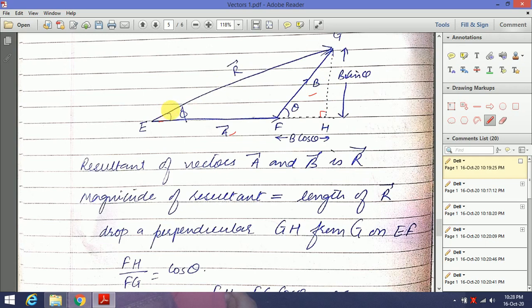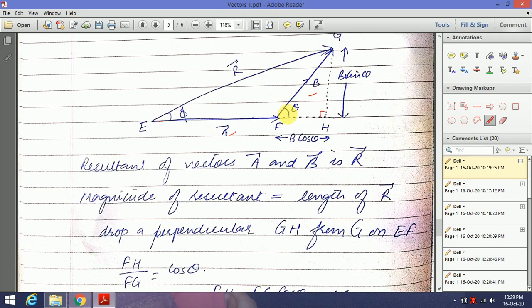Now, when we are talking about the resultant, we will ignore the directions. We are just interested in the length of this resultant vector, only the length we need to find out. The total length of this side I want to calculate. So I can take this right angle triangle and find out the length of this side using Pythagoras theorem. But before Pythagoras theorem, I must have this value and this value. You see, the length of this vector is A, the length of this vector is B, and this angle is theta.